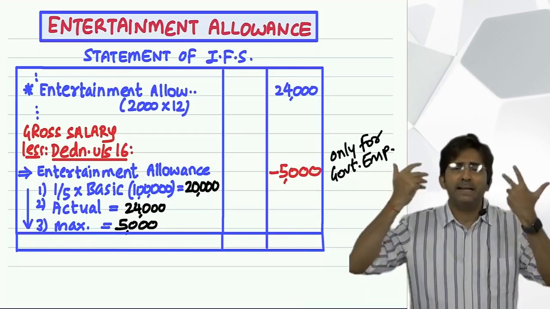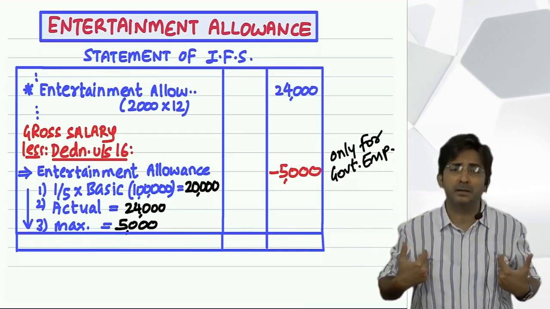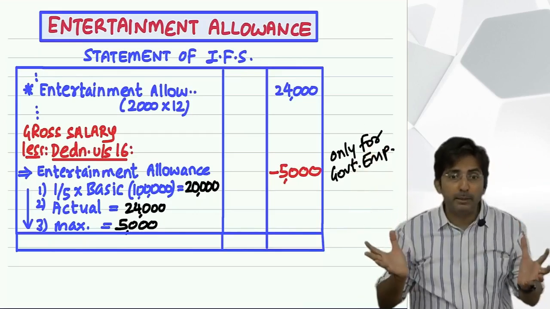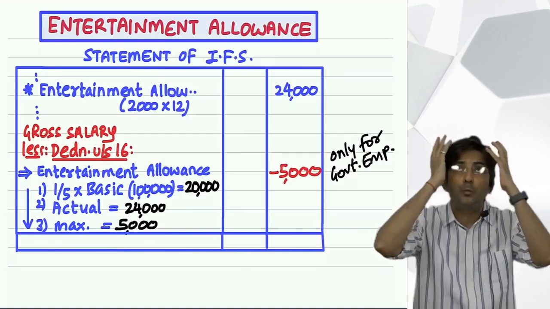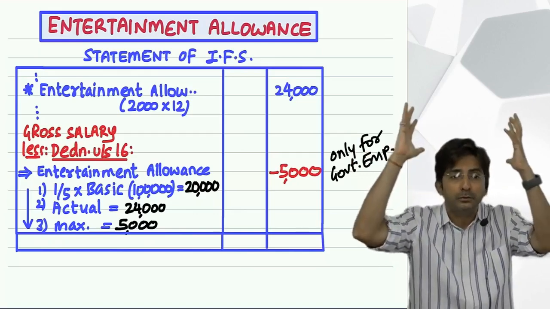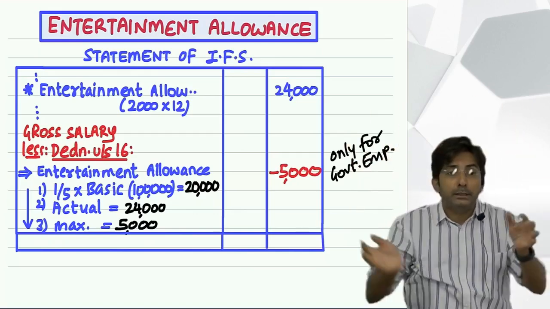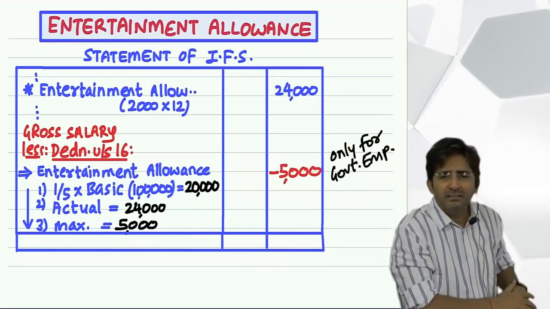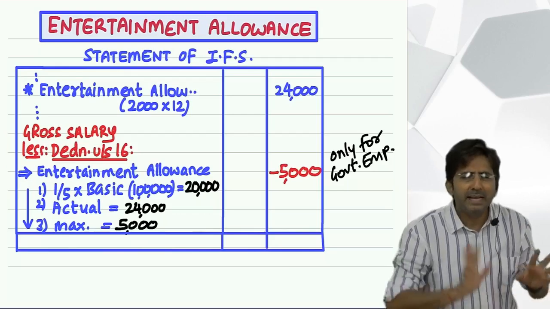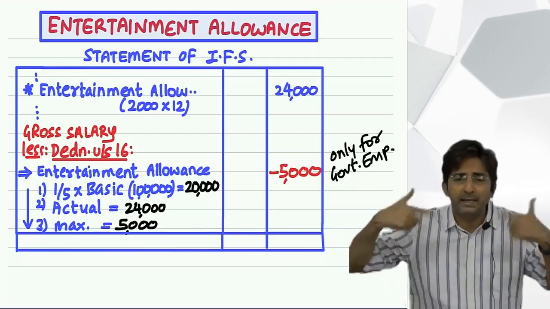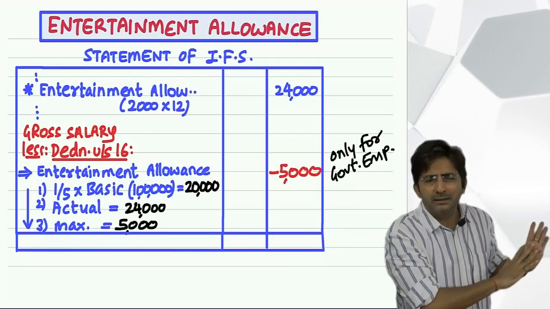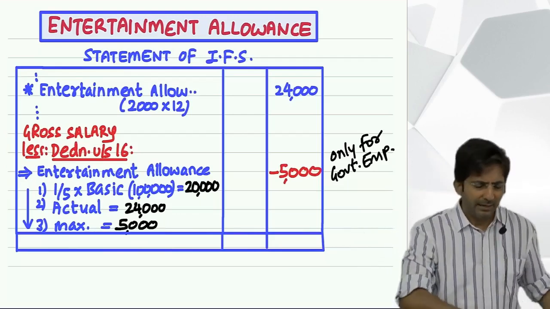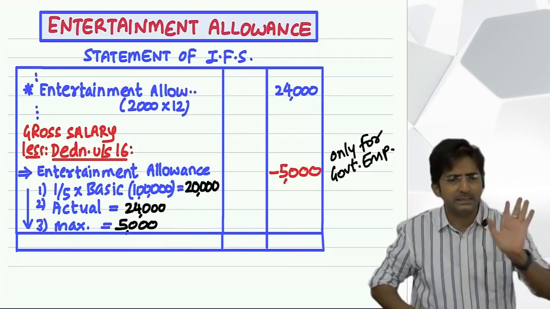So imagine I am the finance minister of the country, Nirmala Sitharaman. To manage the whole country's economy, in the budget I have to think about so many big important issues. Out of so many issues, income tax is one issue. And in income tax, this is nothing. So they are least bothered. And every year when the finance minister does planning in the budget, they don't care about all this. That's why the rule is like this only since years and years. Anyways, can't help. We have to just accept the rule as it is.